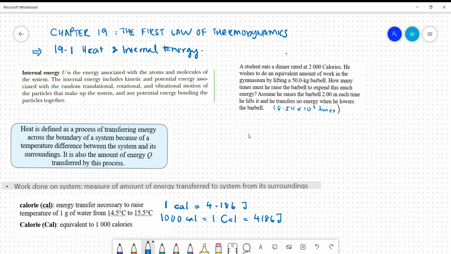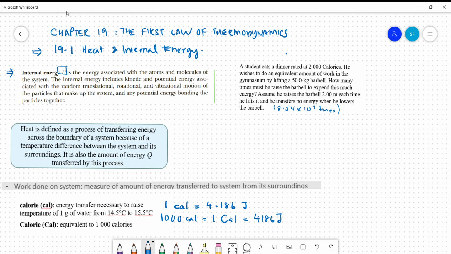Okay, Assalamualaikum. Now we are going to proceed to chapter 19, the first law of thermodynamics. So the first subtopic here is about heat and internal energy. Now let us define what is internal energy. Internal energy is represented by the symbol capital U.